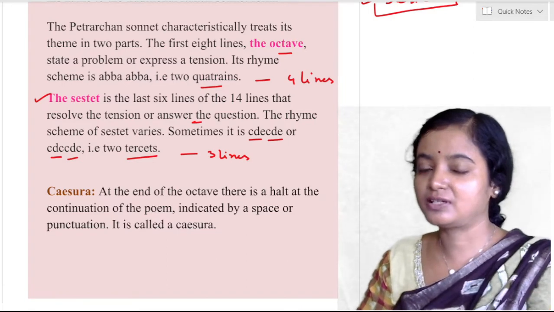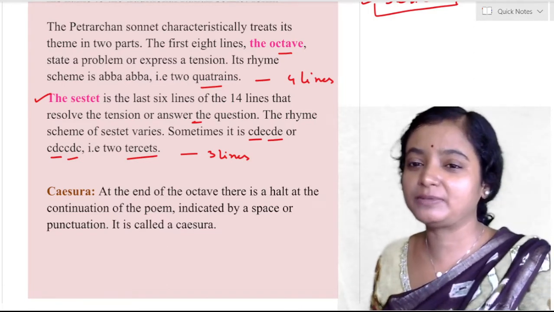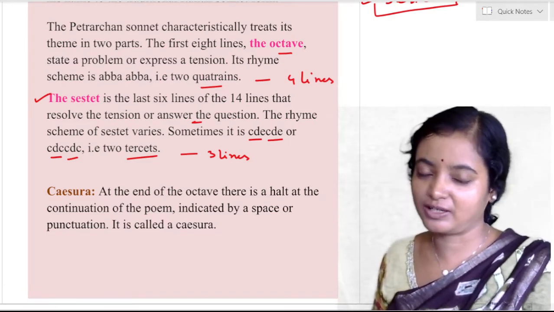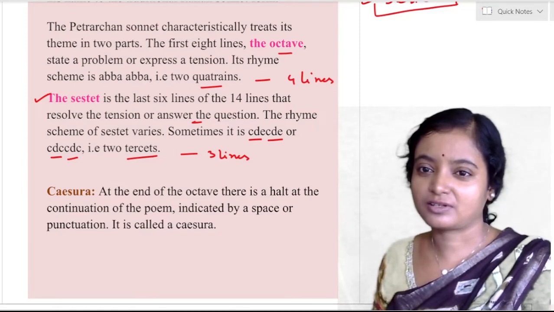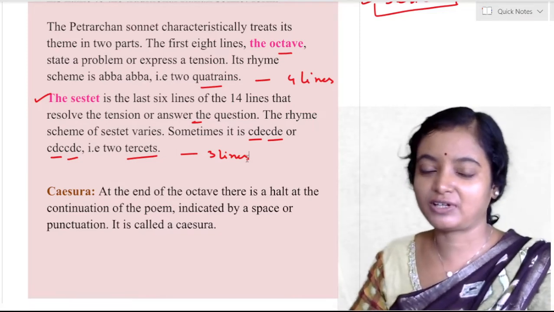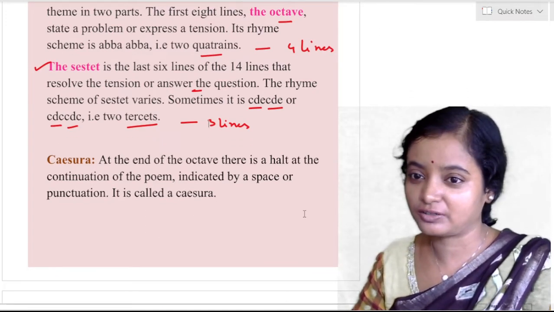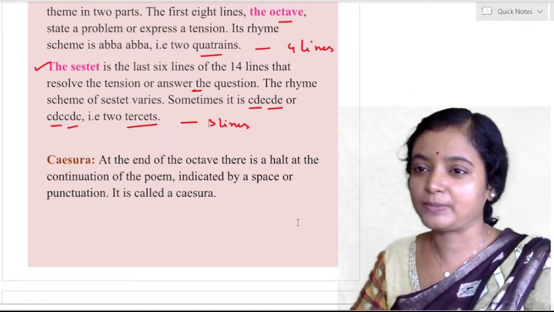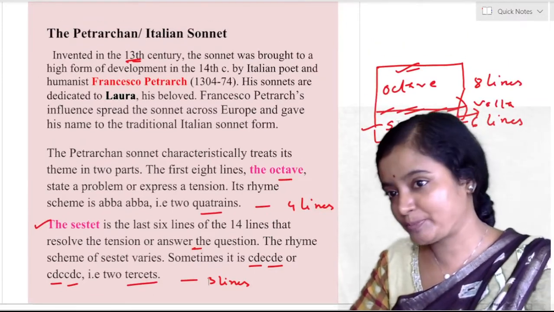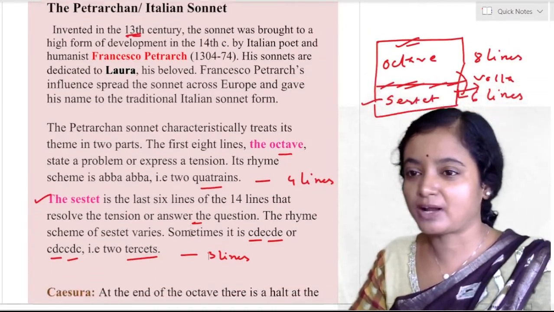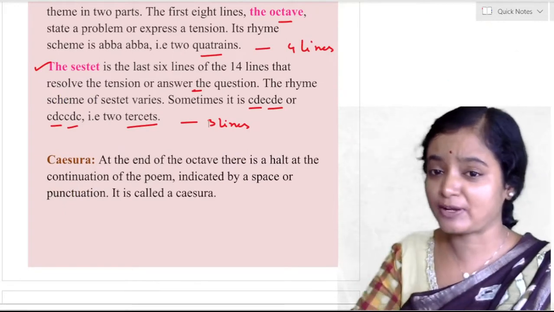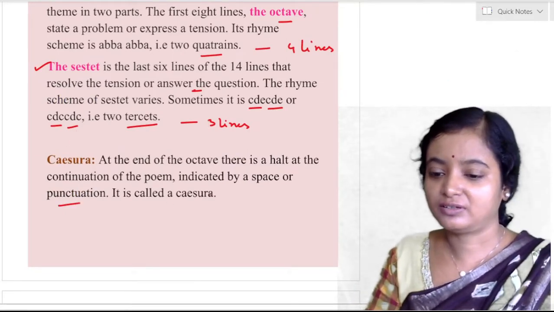While reading a sonnet, you have to keep these things in mind: tercet, octave, caesura, quatrain, sestet, volta, etc. What is caesura? Caesura is at the end of the octave. There is a halt in the continuation of the poem. And how do we learn about the halt? There will be some space or a punctuation mark. And it is called caesura.